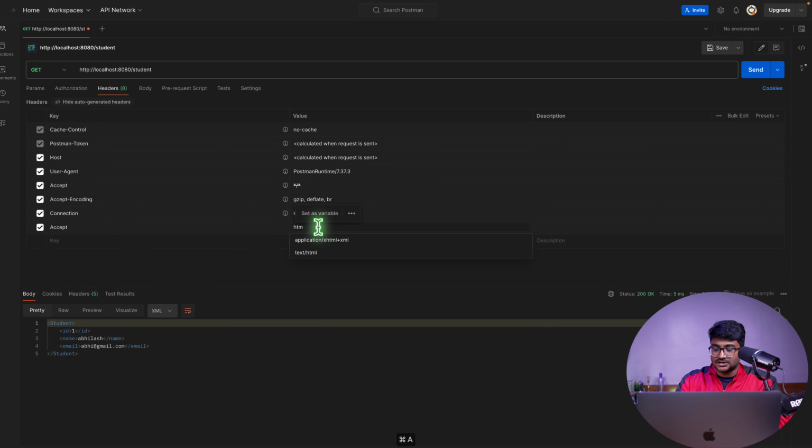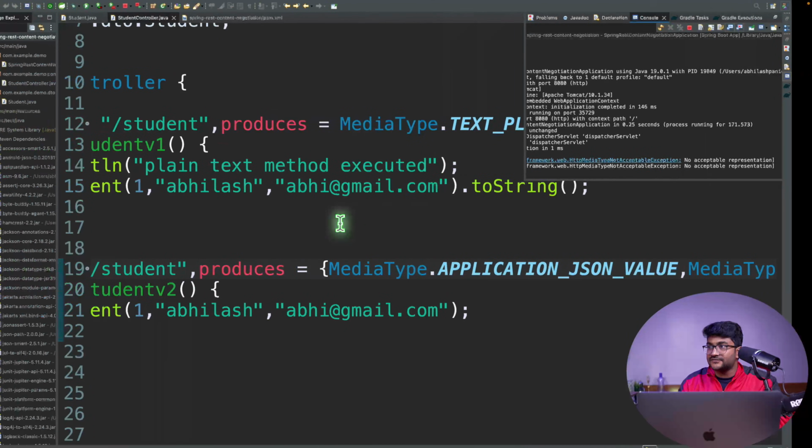Let's say we can also ask for the data in Word format or PDF format. Let's say I'm going to say application PDF. This will fail because we don't have support for that. And you can see it is just saying 406 not acceptable because we don't have any endpoint which will give you the PDF thing. But if you want to give that, you can simply do it.